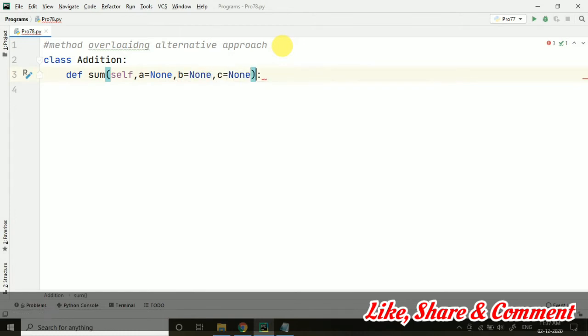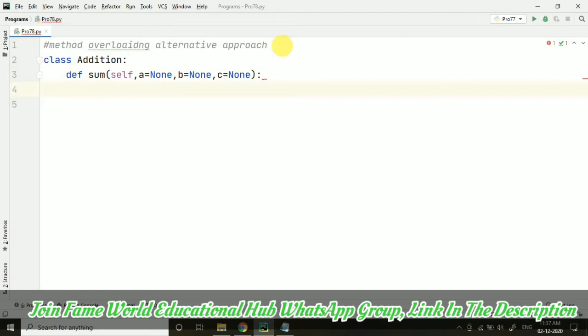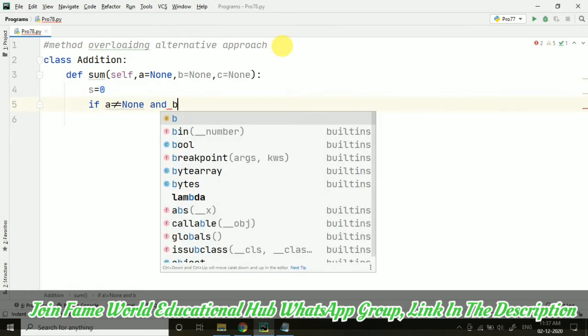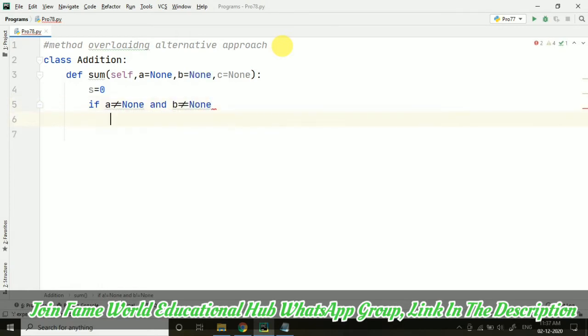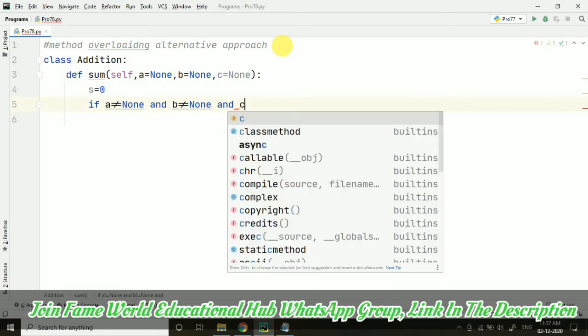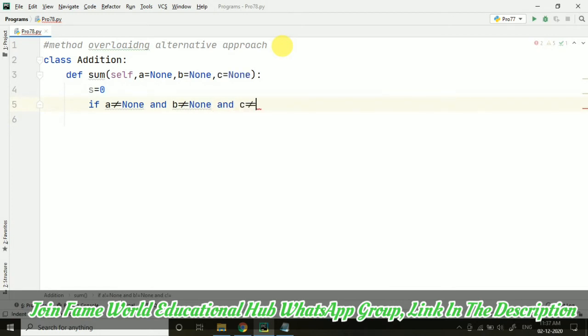Suppose I have taken three variables and assigned them None, which means they have no default value. Then I take s equals 0 and check if a is not equal to None and b is not equal to None and c is not equal to None. In that condition, s equals a plus b plus c.